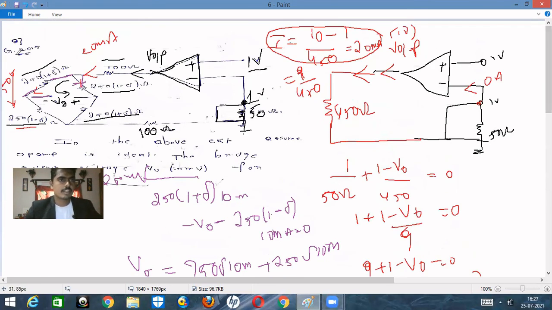Okay, so this appeared in the year 2015. When this type of problem occurs, there is no specific procedure. We should know the basics of operational amplifiers, and you should know the networks perfectly. Then depending upon your thought process, definitely the solution will arrive. So these are the two problems I would like to discuss in this lecture, and keep on practicing.